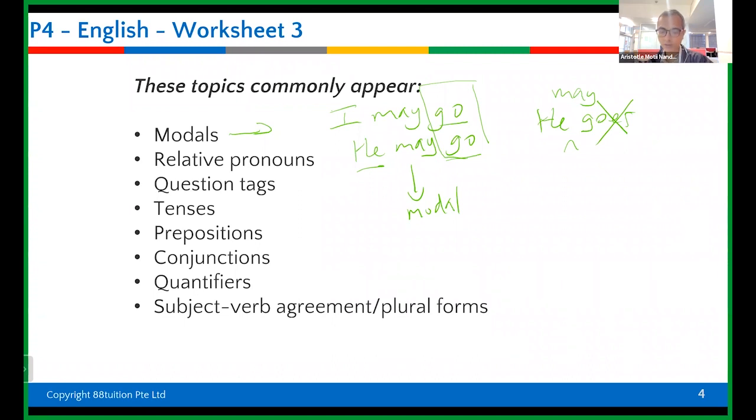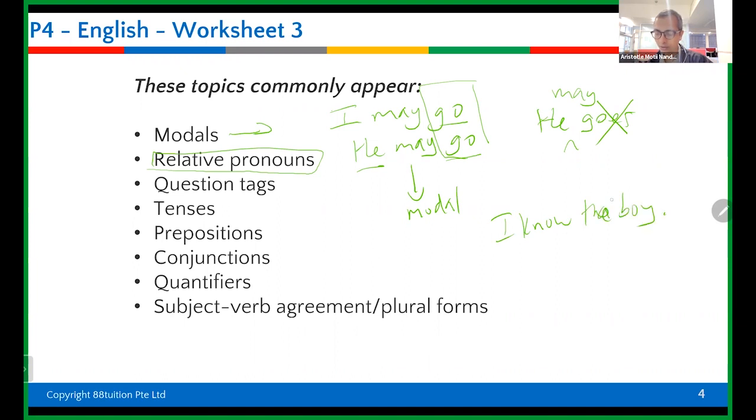Now, relative pronouns, do you know what they are? Yes. Example? Is it he, she, like that? Oh no. Relative pronouns work like this. I know the boy.